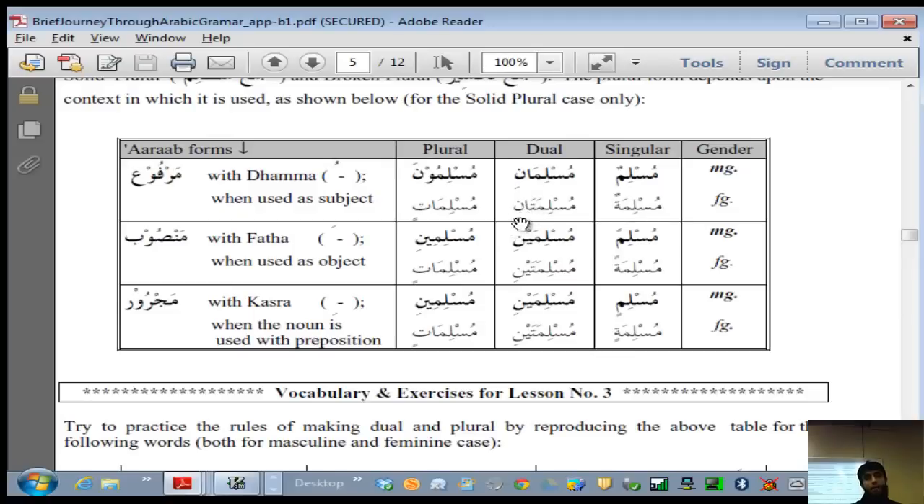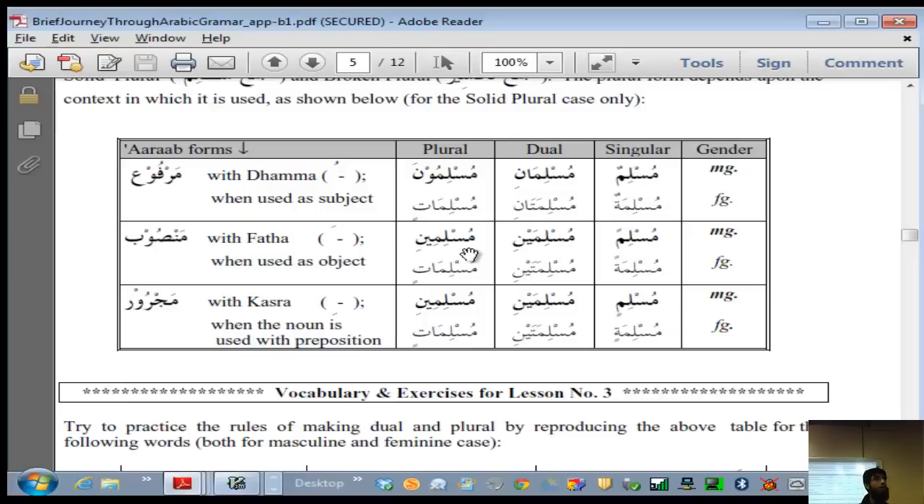Okay, so it's ta, alif and noon, and here it's ya noon. Okay, so muslimain and female is muslimatain. Okay, so basically the difference is here and here, right? Muslimain versus muslimi.